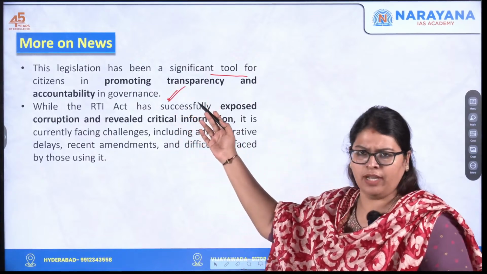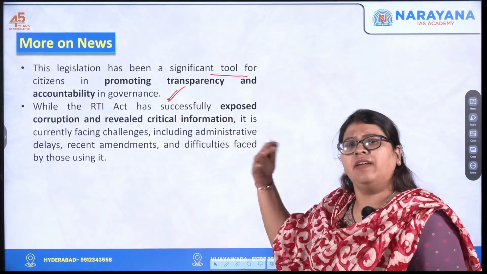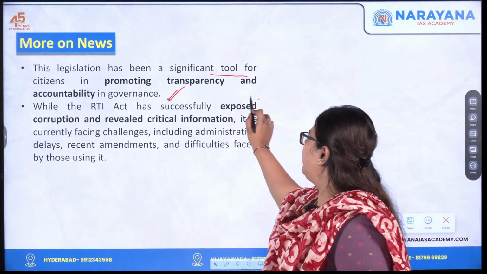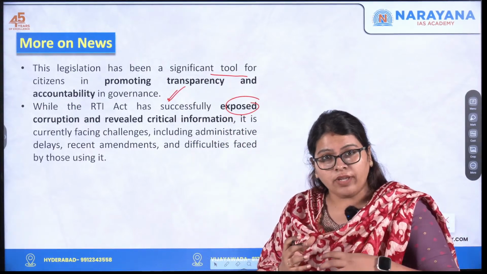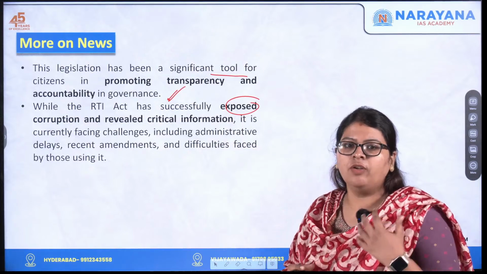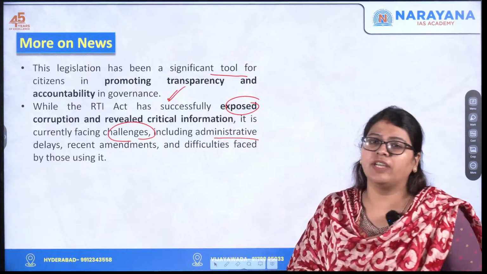This all of us know, right? While the RTI Act has played a significant and successful role in exposing cases of corruption and giving access to critical information, it is currently facing a number of challenges with respect to administrative delays.